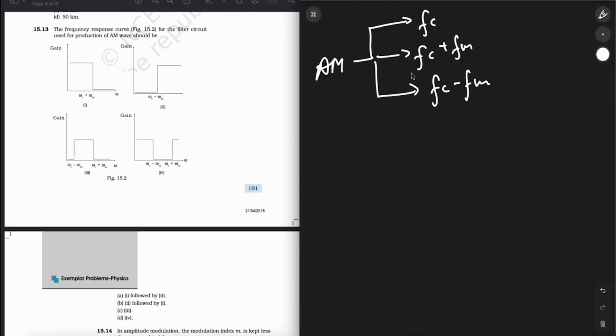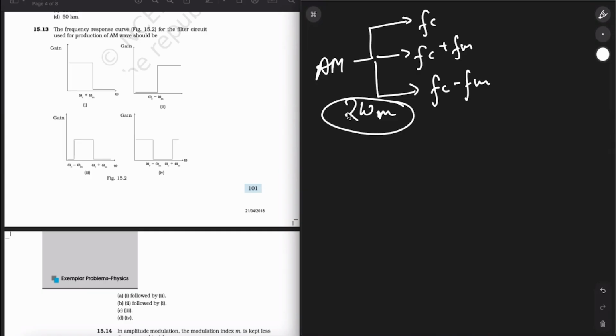Now, bandwidth. Bandwidth is the 2 sidebands which lie on either side of the carrier frequency at equal wavelength. So it will be 2 times WM. This is called a sideband. Now, to produce an amplitude modulated wave, bandwidth is given by the difference between the upper modulated and lower modulated wave, WC plus WM minus WC minus WM. We already know about this.